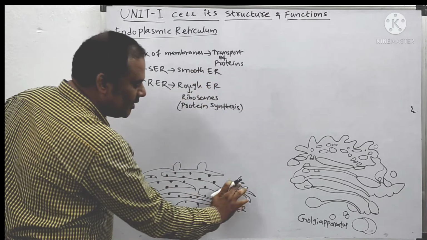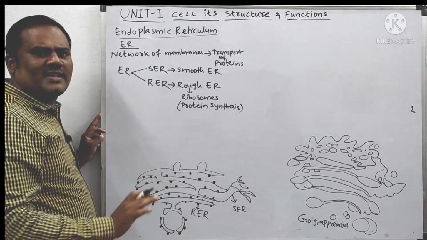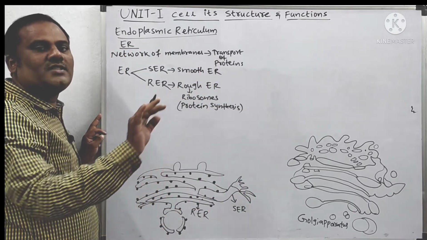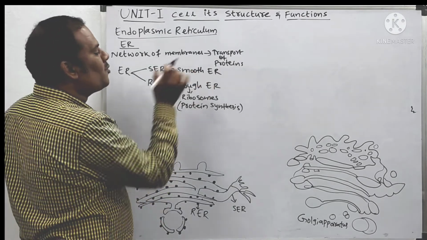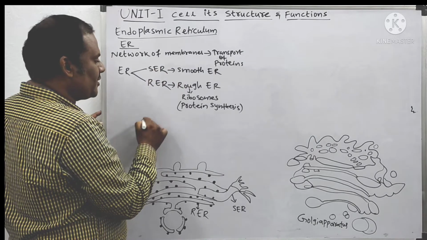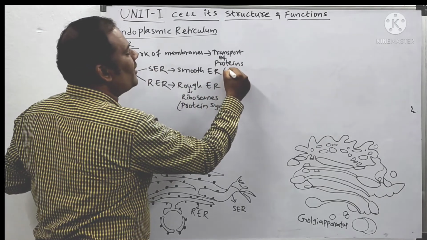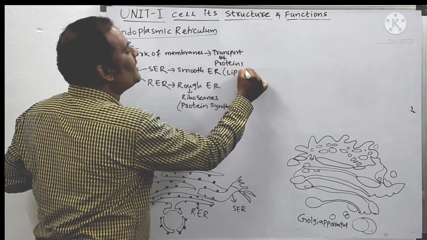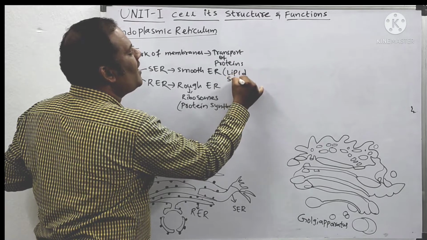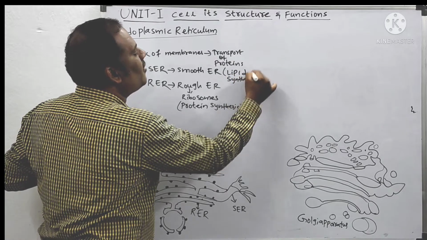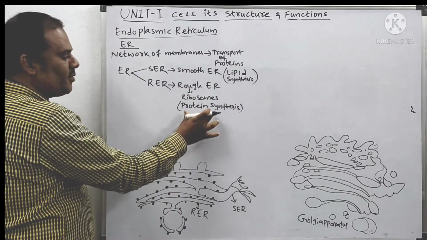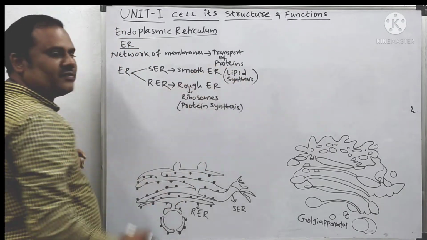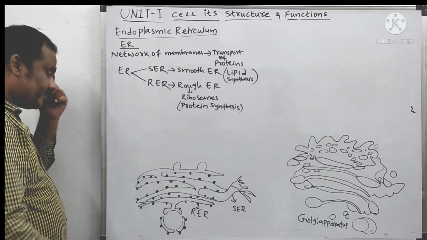Whereas in smooth endoplasmic reticulum, there are no ribosomes, nothing is attached. So that's why their outer surface will be very soft, and that's why they are called smooth endoplasmic reticulum. So what are the smooth endoplasmic reticulums useful for? Lipid synthesis. So the rough ones are useful in protein synthesis, and these are useful in lipid synthesis.